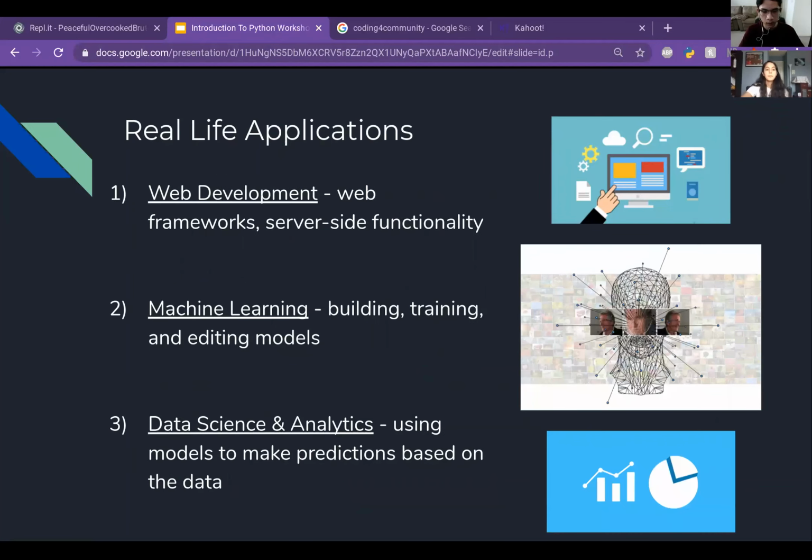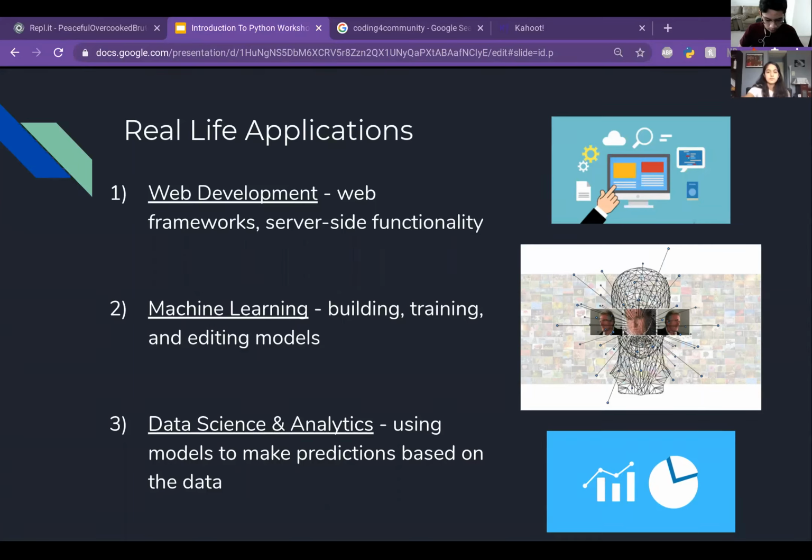All right, here are some of the real-life applications for Python. It's used in web development, although it's not the main programming language used in developing the look and feel of a website. Those functions would go to HTML, JavaScript, and CSS, which you could check out in our UI/UX workshop. But Python's function in web development is mainly for server-side code. There are many helpful Python web frameworks, which are packages of code to be used for web application programming, used for server-related functions such as communicating with a database and web security. Python is basically a powerful tool for web developers to have.